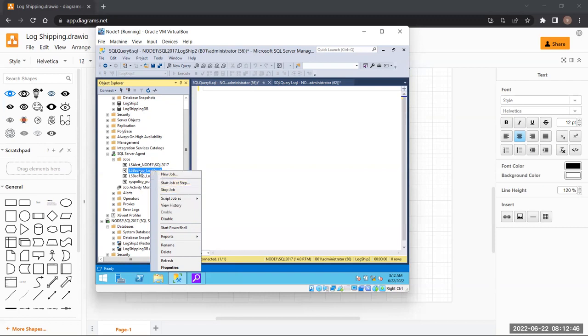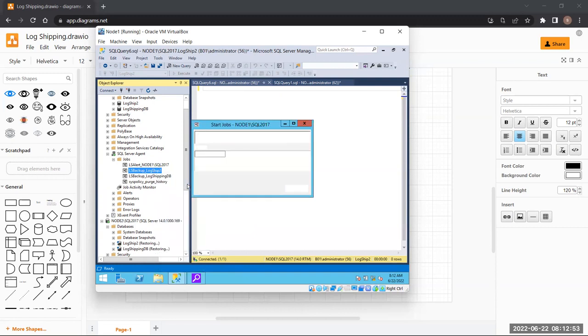So this is the backup job, LSBackup 2. I will simply run it. Start job at step. Great. It has been successful. I will disable this job. It has been disabled successfully.